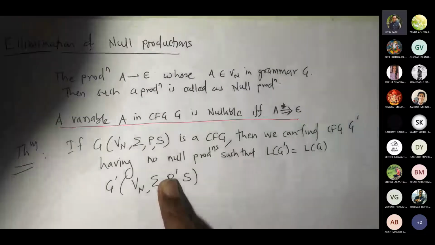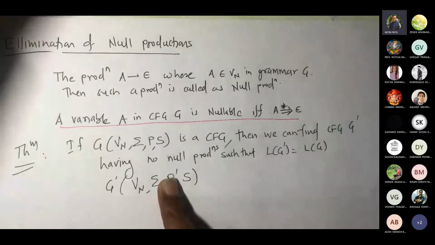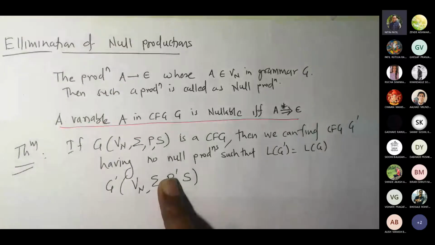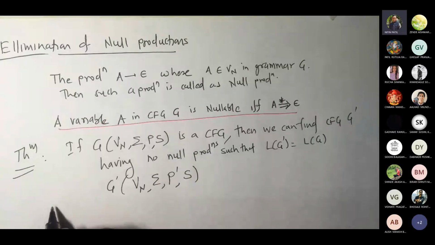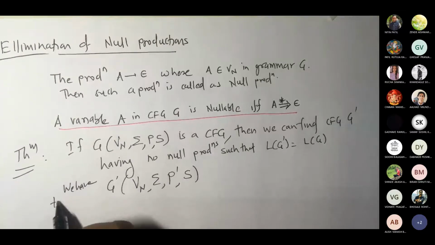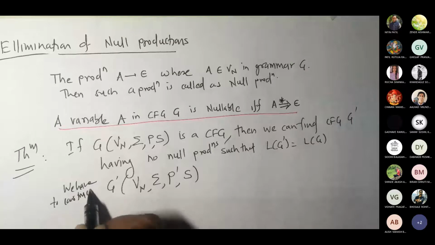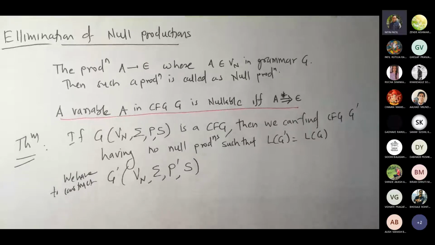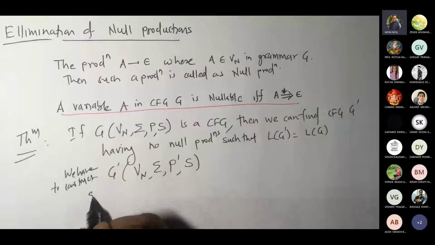Fine. So let us try to solve this. Okay. Now let us prove. So we have to construct G dash.